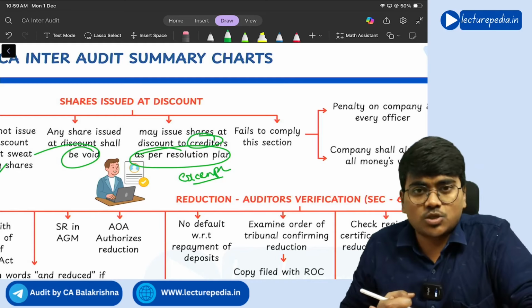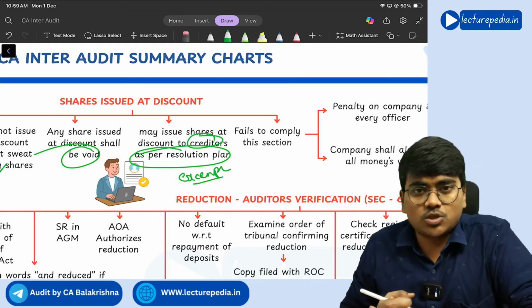So if a company has filed for insolvency, then straight away the government will not close the company. It will ask if there are any people who are willing to buy this company which is under insolvency. If at all anyone is willing to buy this company, the government will ask them to submit a resolution plan.